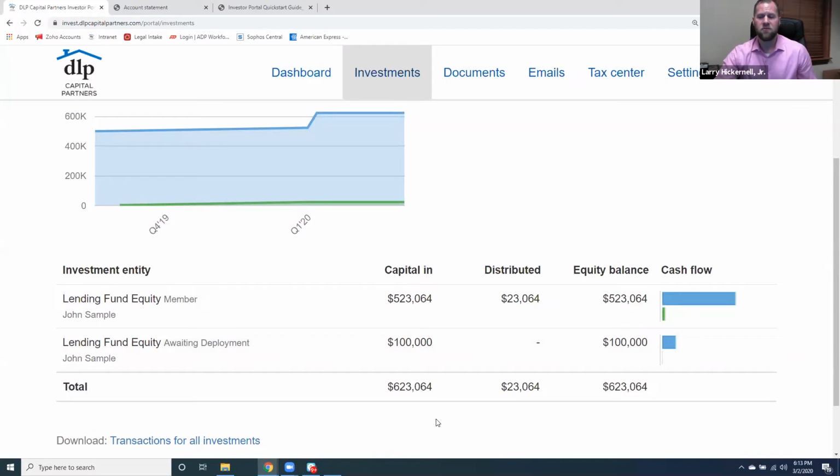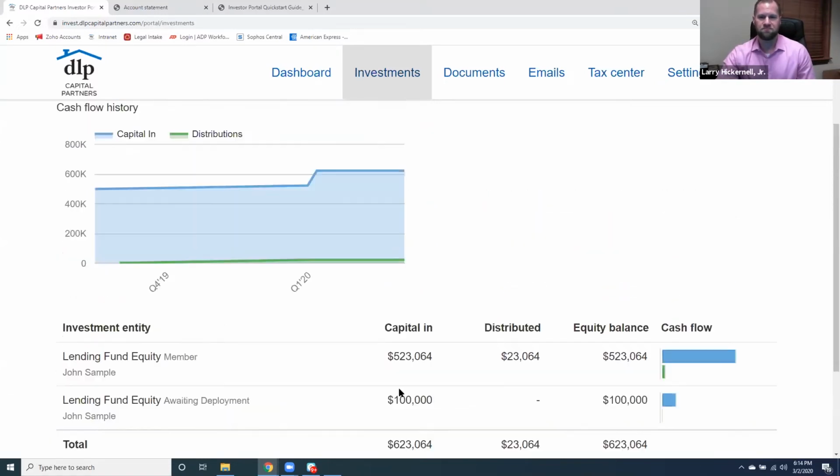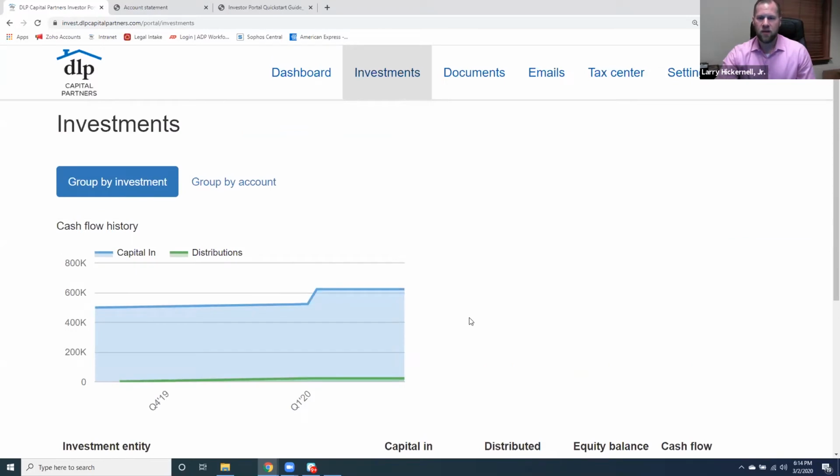So it's accounted for from day one that he has $623,064 with us at DLP. But because it's broken out for deployment, there's no confusion on what's what and where everything stands. So we wanted things to be a little bit cleaner here, and to have a better view of how that all works.